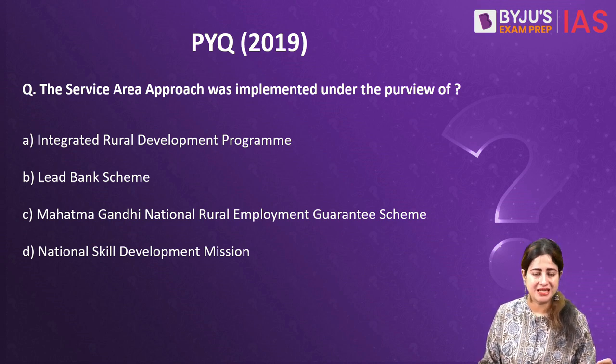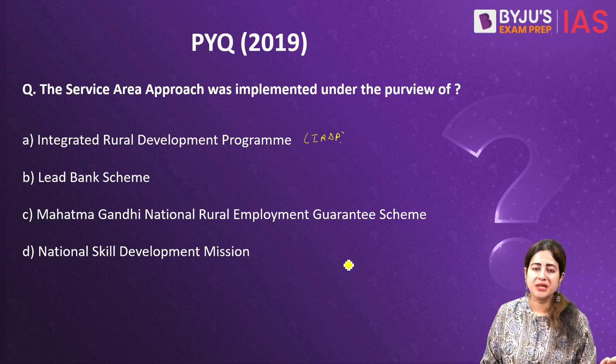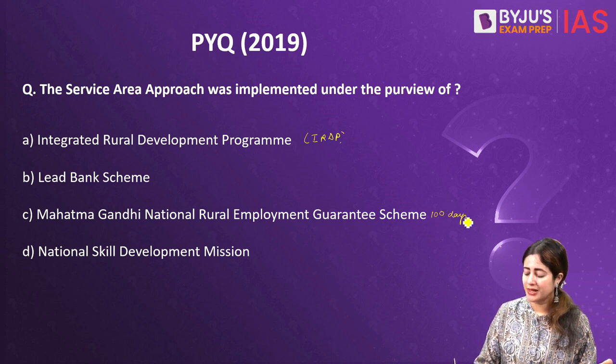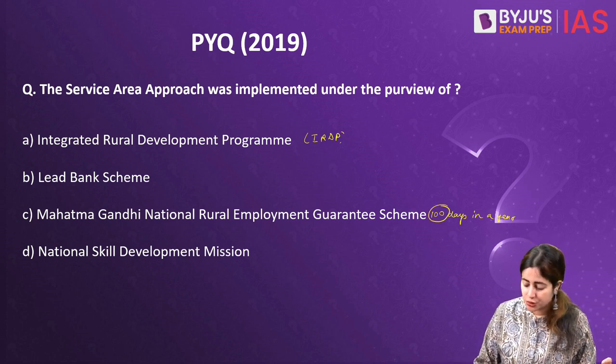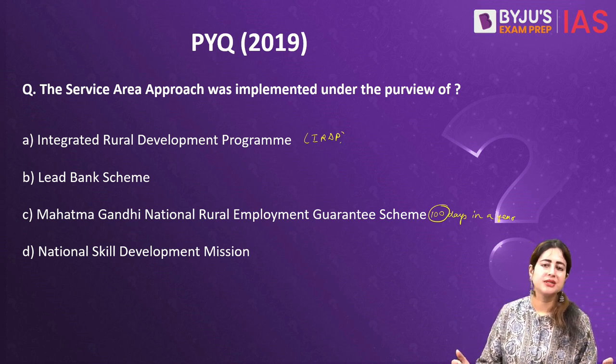This is coming to you from 2019 and it says that the service area approach was implemented under the purview of which of the following initiatives? The first is Integrated Rural Development Program. We often abbreviate this as the IRDP. The second one, or the B, is Lead Bank Scheme. C is MGNREGA, very often referred to as Mahatma Gandhi National Rural Employment Guarantee Scheme, where we say that 100 days in 1 year will be allocated as universally government-sponsored assured employment to people who are belonging to the poor segments.